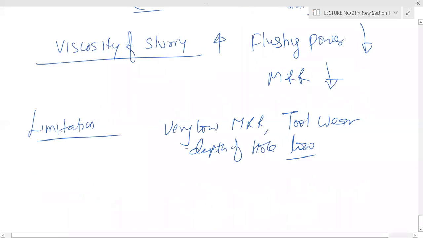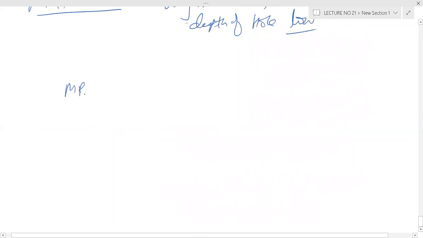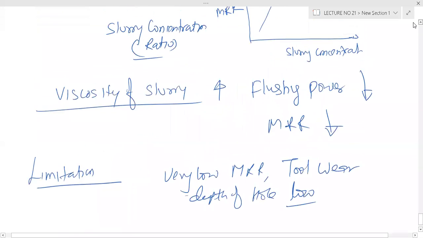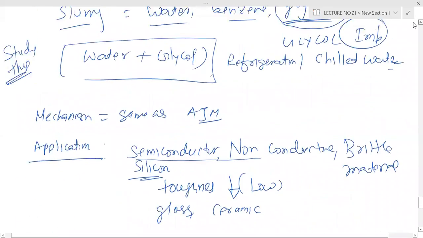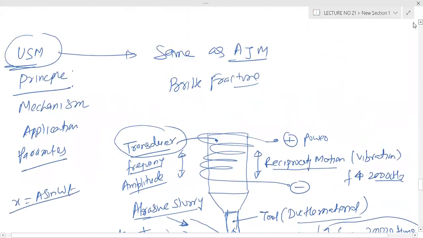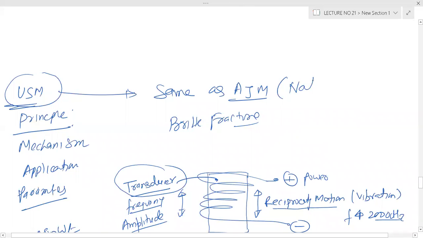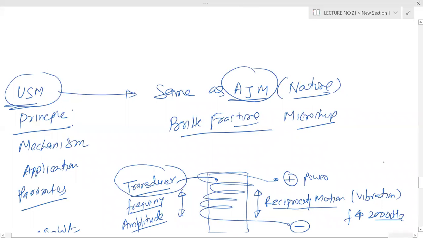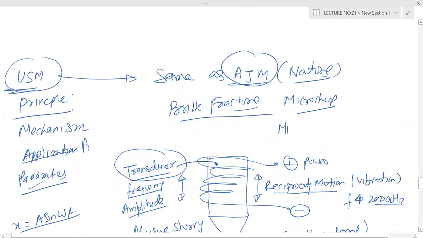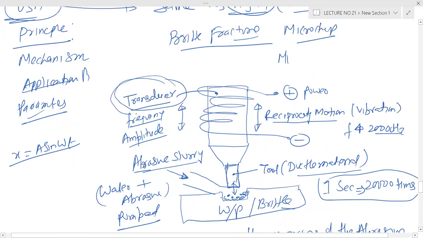So here the metal removal rate in EDM, sorry, that I will discuss later, once I teach all. So in USM, you have to remember these things. Nature is same as AJM: brittle fracture, microchip, micro machining. Application nature same, brittle material, and the transducer will be used for reciprocating motion.